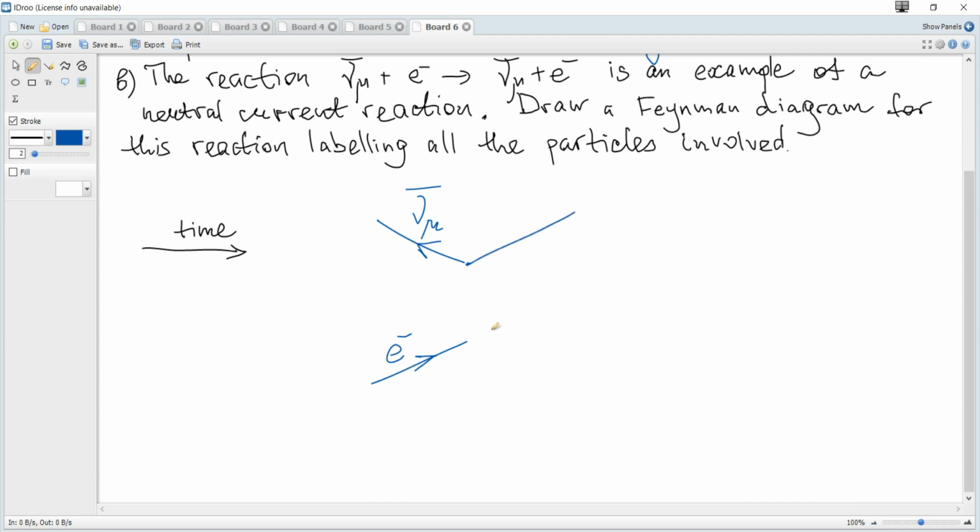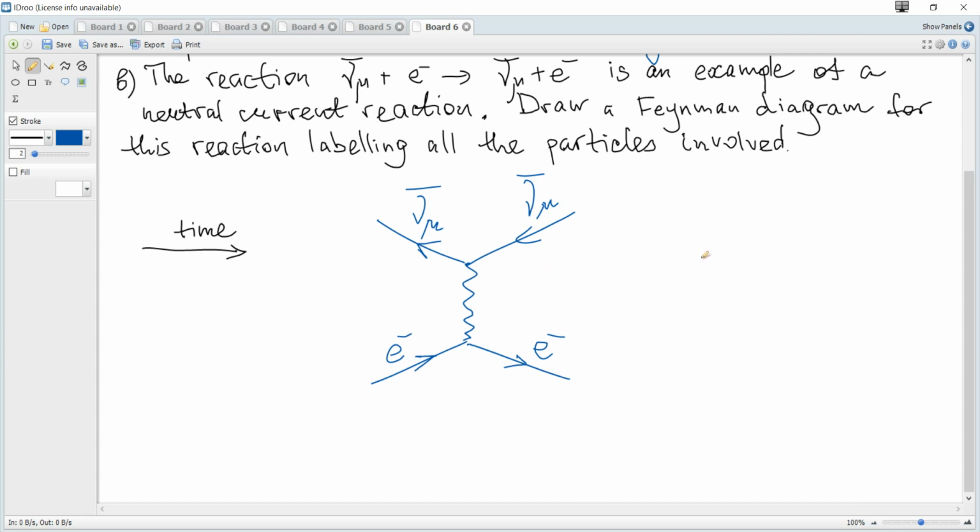And after, we have the same muon antineutrino and electron, and there is an exchange particle. The question is, what is the exchange particle? Is it a gamma, and is it an electromagnetic interaction or not?